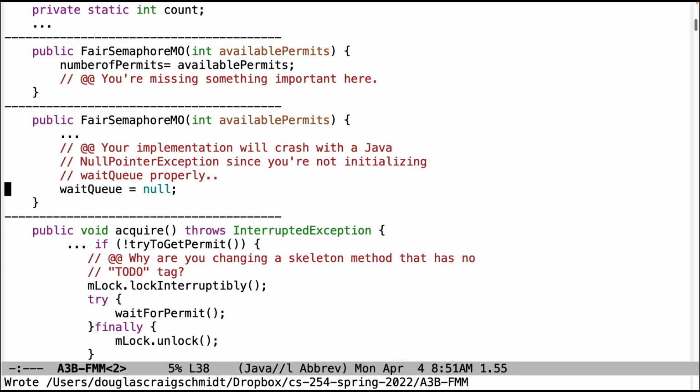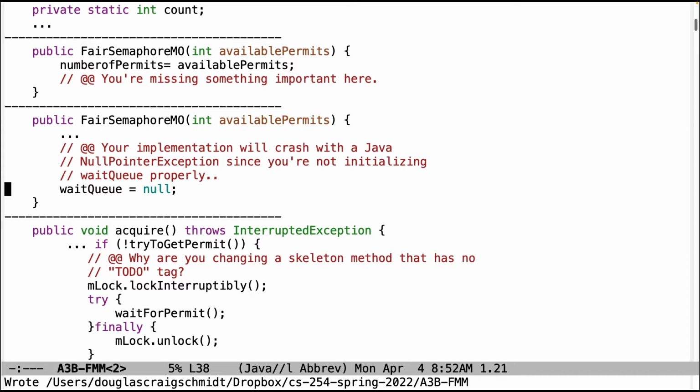I'm a little bit befuddled as to why people are having these kinds of problems, because this is stuff that would be trivially caught if you ran the unit tests. So if you're having these kinds of really weird problems, it's probably an indication that you're not running the unit tests, or if you are running the unit tests, you're not thinking carefully about what the outcome of said unit tests are. So please make sure that you're running those tests, and if you have problems, you're coming to office hours to get them resolved, because all your unit tests need to pass.